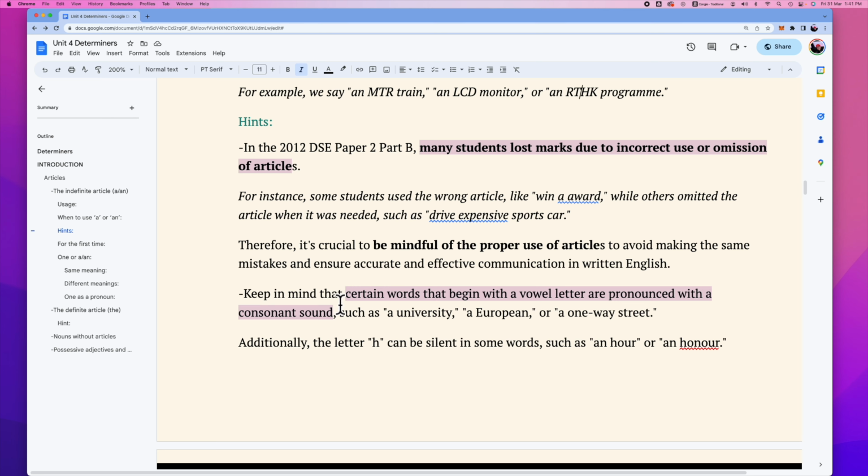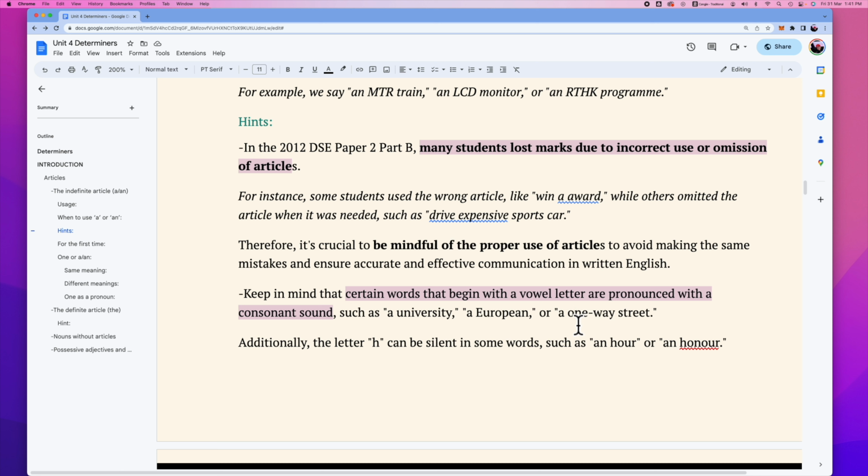Let's take a look. Some words begin with a vowel letter but produce a consonant sound, so we will use a instead. For example, university, where the y is a consonant sound, and European is the same. Even though it starts with e, a vowel letter, it's not a vowel sound, so we say a European. A one-way street.